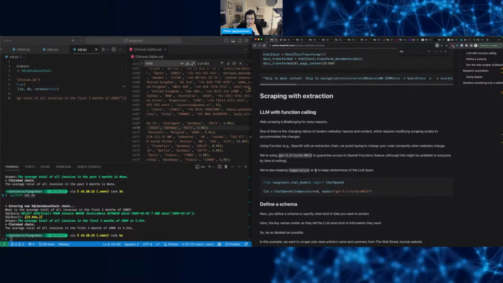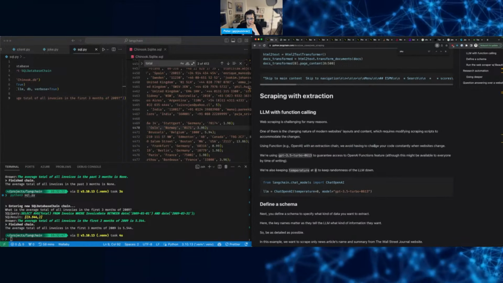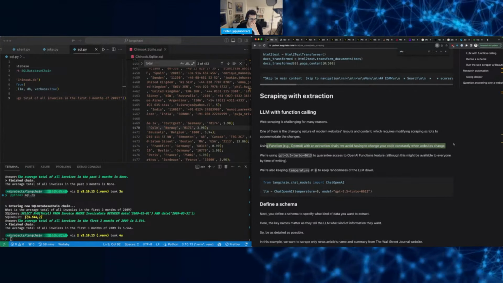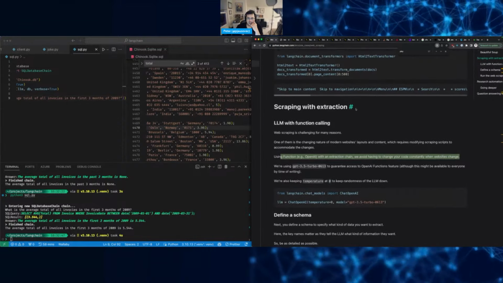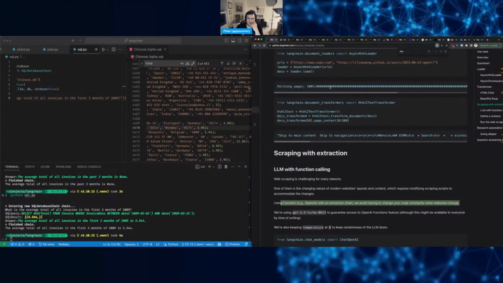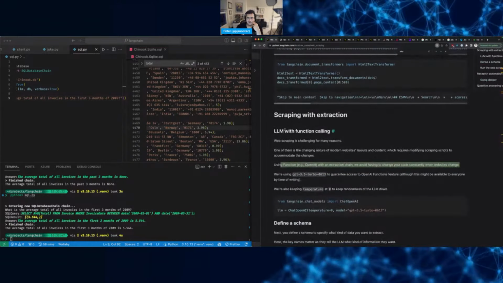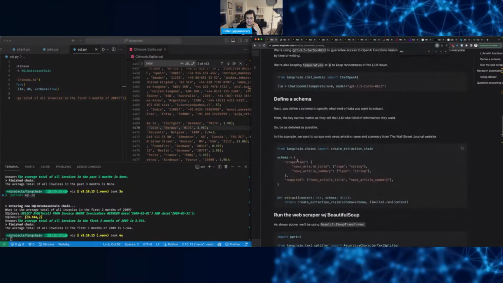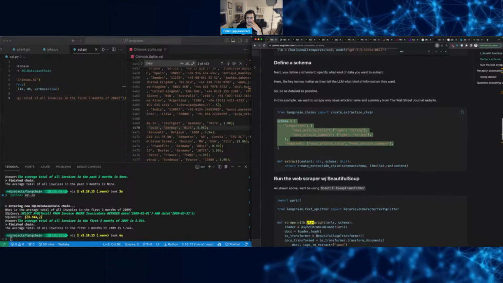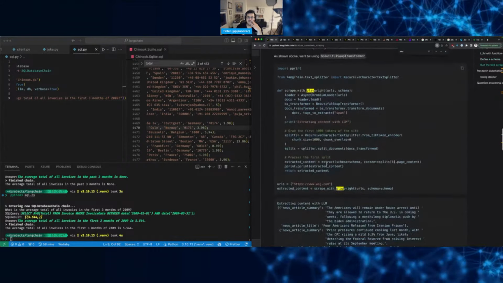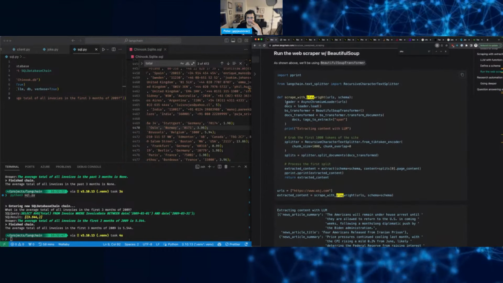LLM with functional web scraping, yeah. That's interesting. If the web page changes the structure, you have to go and rewrite or figure out how to parse it again. But with the LLM, you could basically say, this is how the schema should look, and go and parse it. Oh, this is awesome. This is really nice.